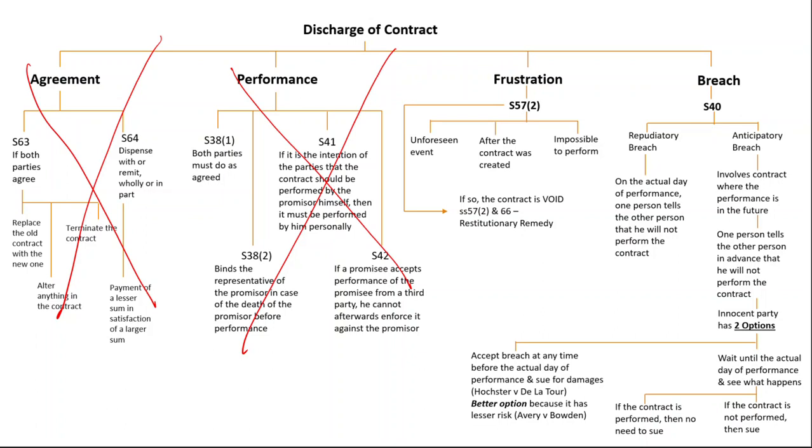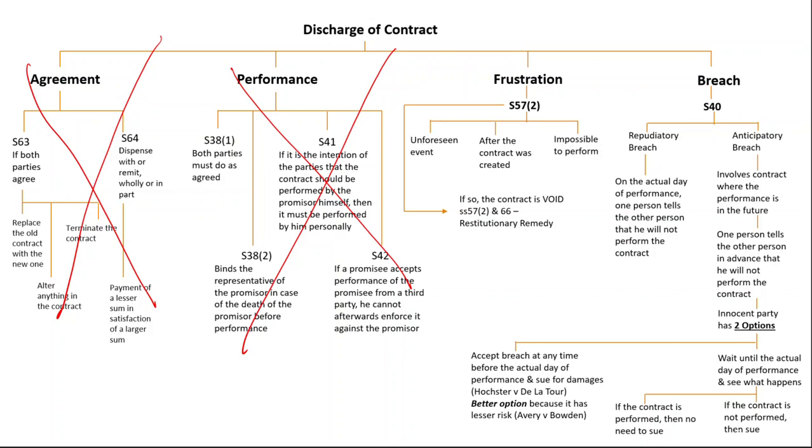to be performed. So, for example, what if you want to celebrate your birthday? You hire a hall for your birthday, but before you could have your birthday party, the hall is destroyed by fire. Then what happens with the contract between you and the owner of the hall? The contract is frustrated. Why? What is the unforeseen event? Hall destroyed by fire. Did it happen after the contract was created? Yes. Can you still celebrate your birthday there? No.